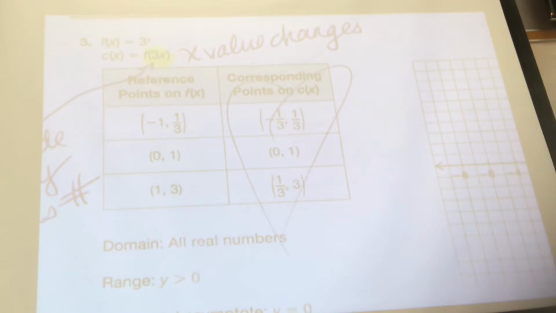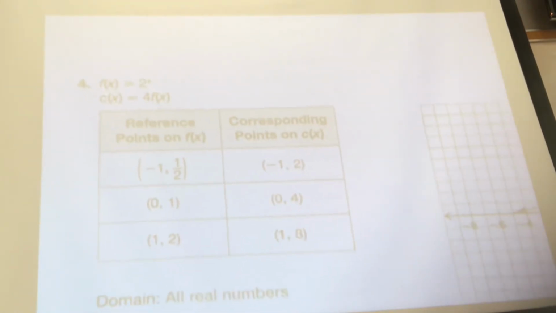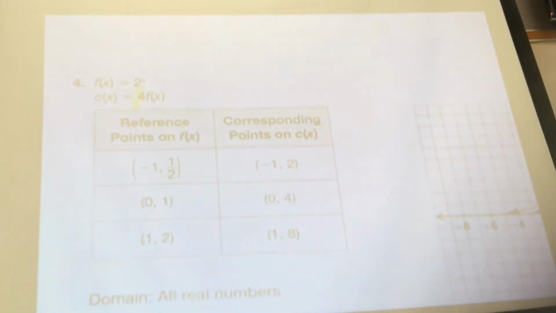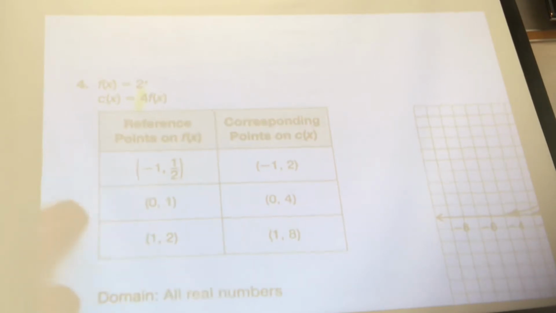Let's take a look at number 4. Where's the 4 this time? Is it inside the argument or outside? It's outside of the argument. It's outside this time for number 4. All right, help me out. Did my X values change or my Y values? My Y values. Okay, so when it's outside of the argument, it's the Y values that changed.